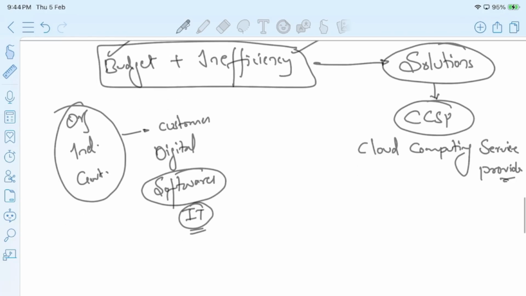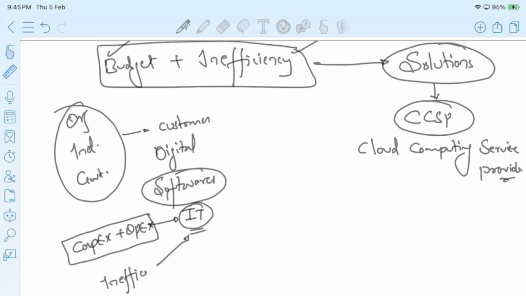To get and maintain these IT resources, they are investing a lot of money in the form of capital expenditure and operational expenditure with the day-to-day expenses. Not only that, we are not using the full potential of these IT resources, which is a matter of inefficiency, right? Now, to overcome these issues, we have the solution in the form of cloud computing service provider.